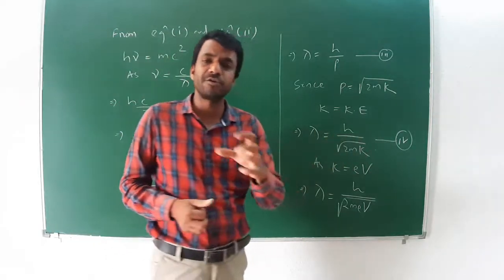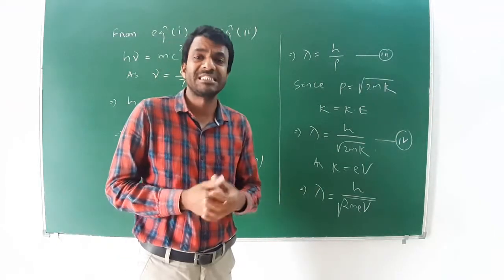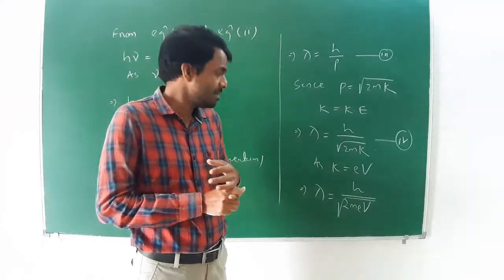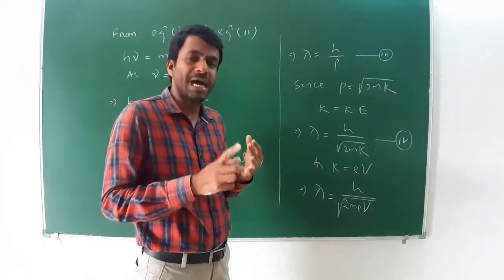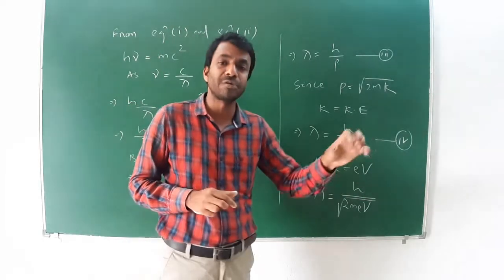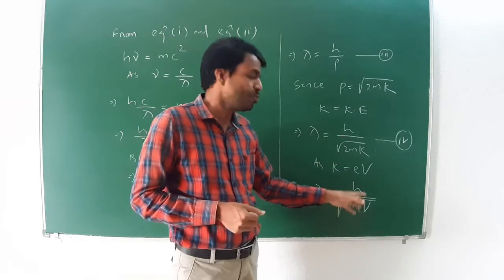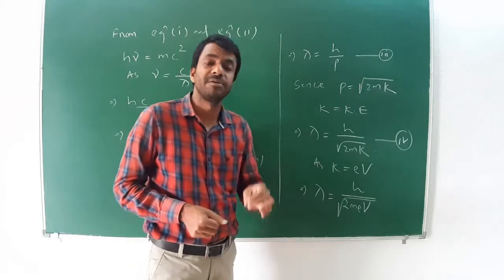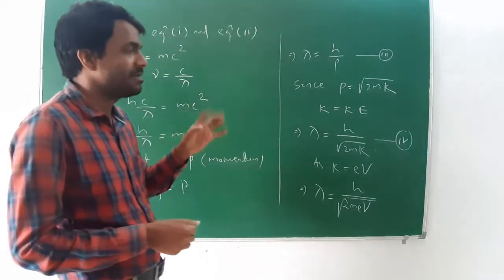Since k can be written in the form of electron volt, charge into potential, that is the work done, K is equal to 1 electron into 1 volt, V is the potential difference. Then lambda is equal to h by root over of 2 m E into V. This is another form of the de Broglie wavelength in the form of potential difference.